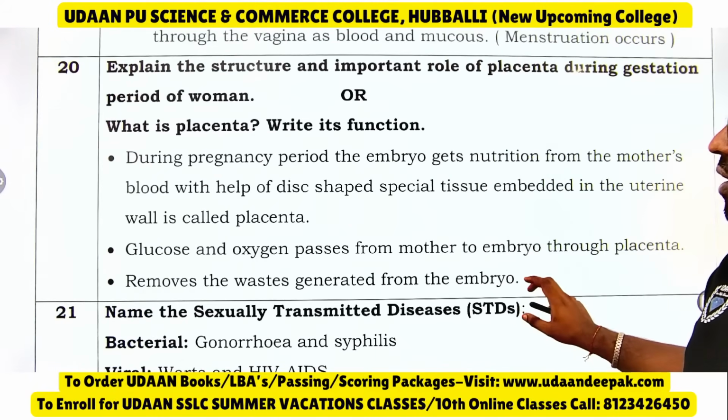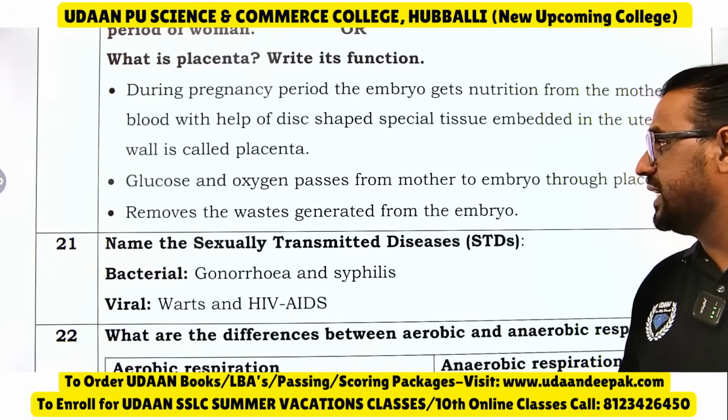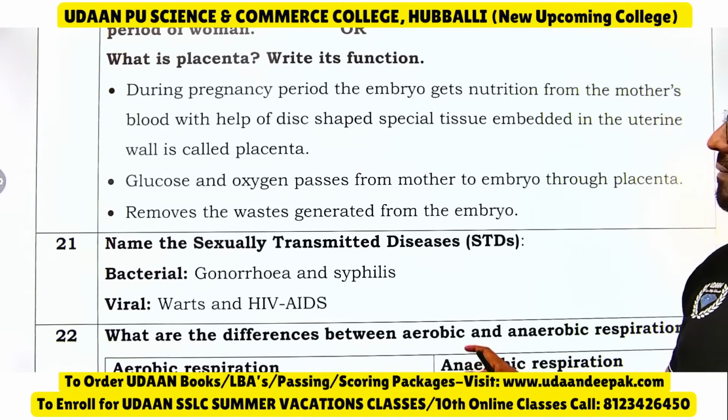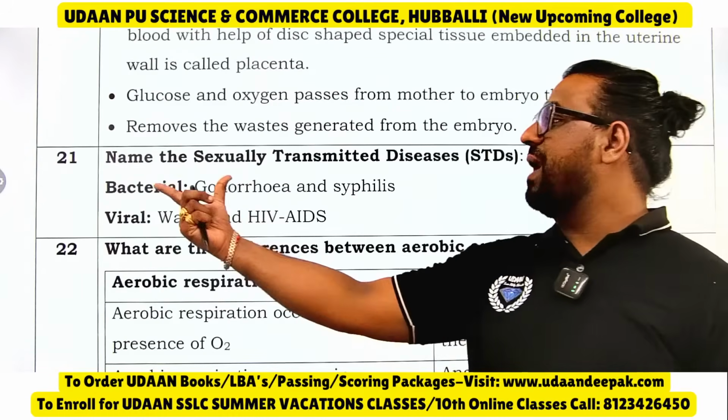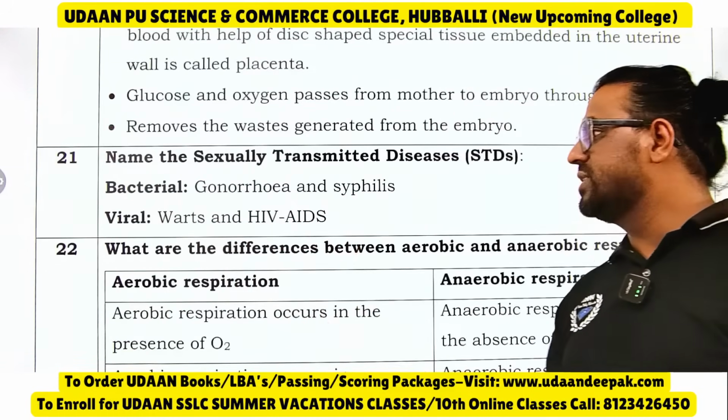Glucose and oxygen pass from mother to embryo through the placenta, which also removes the waste generated from the embryo. Name the sexually transmitted diseases. Bacterial ones are gonorrhea and syphilis. Viral ones are HIV, warts and AIDS.